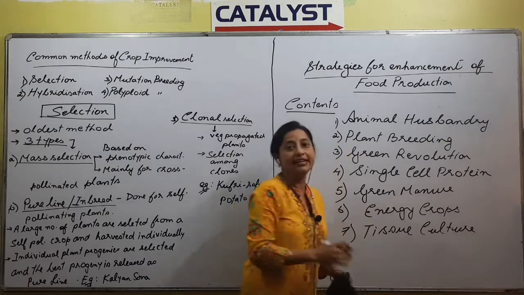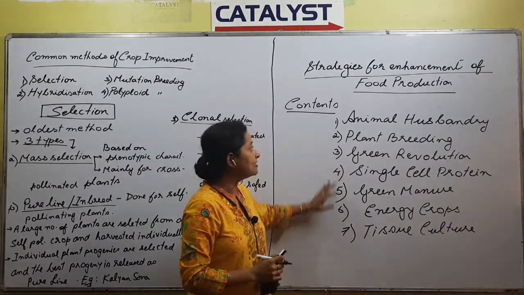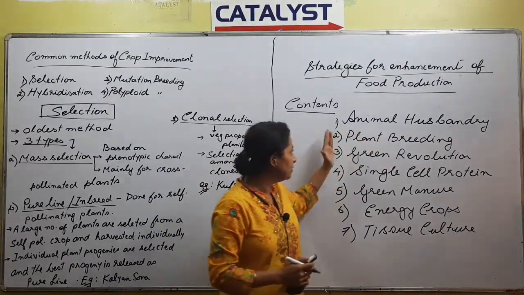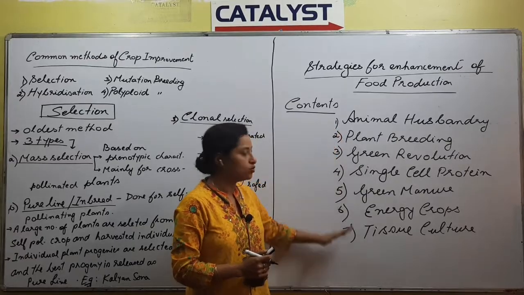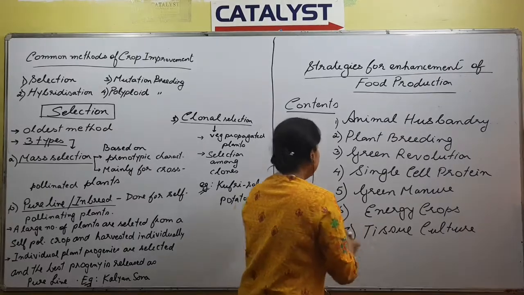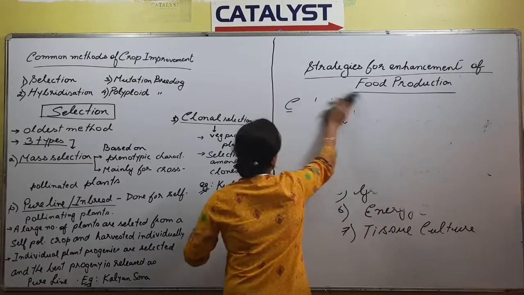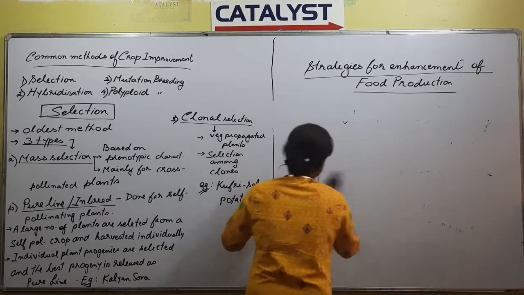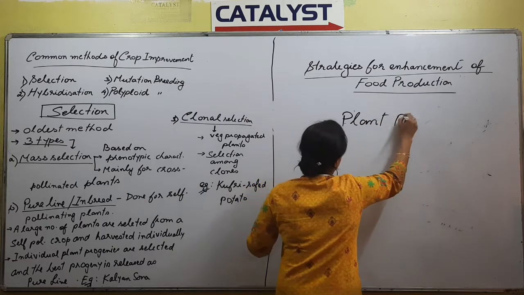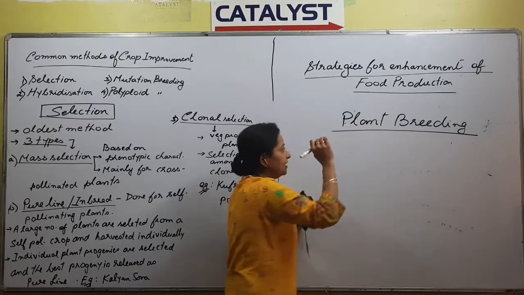Right? So we should have an idea of what the contents of this lesson are. Out of these points, animal husbandry will be done in your zoology class, and in botany what we are going to discuss is from point number 2 to point number 7. So we'll be starting with plant breeding, right? So that will be our first topic.